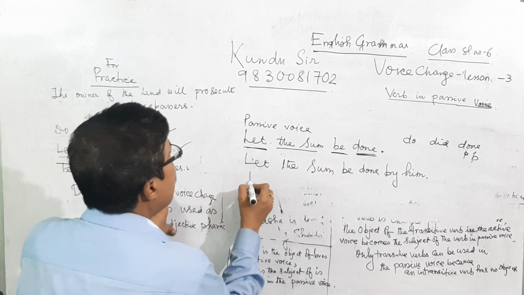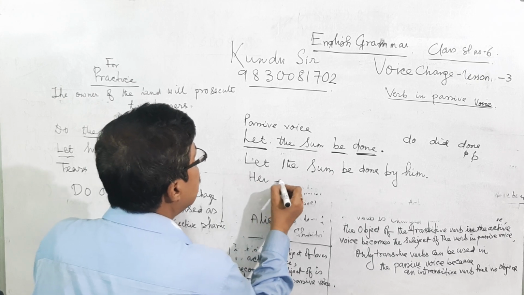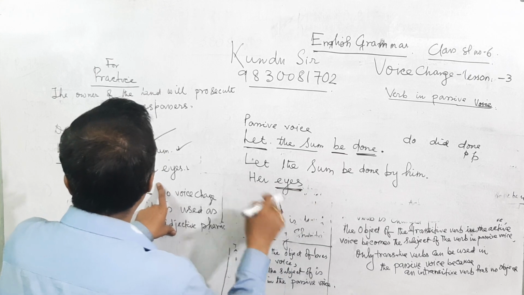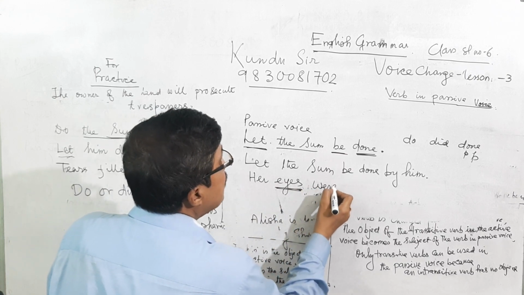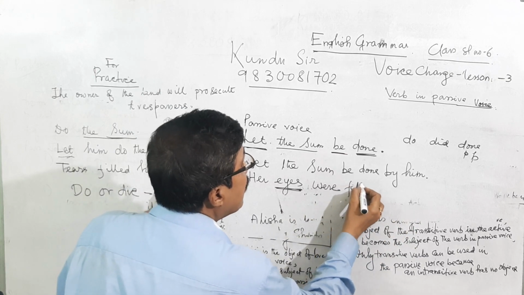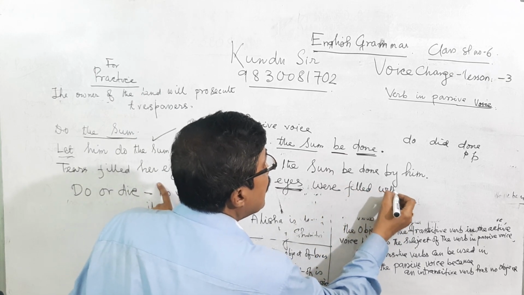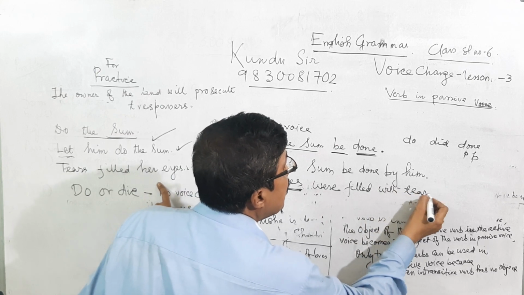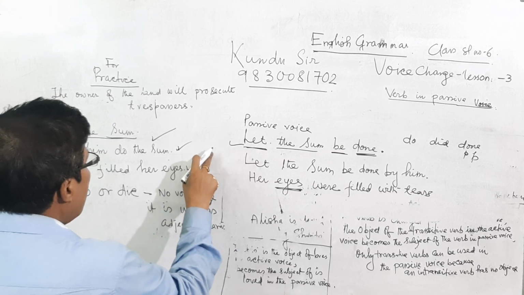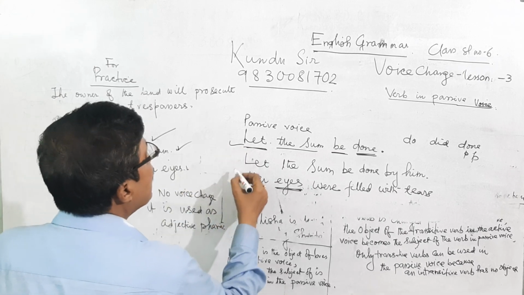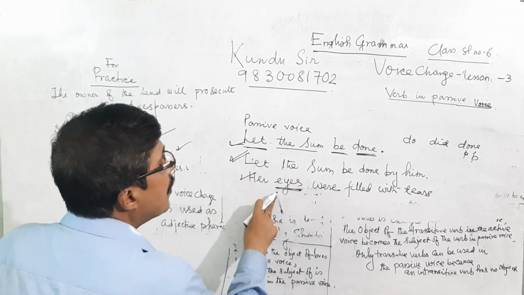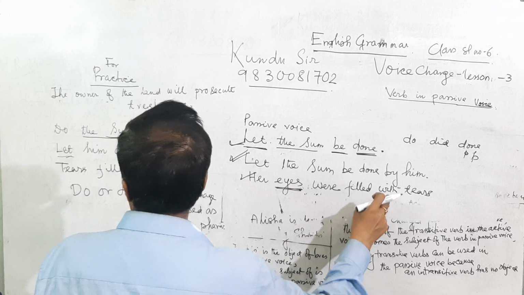Her eyes, the verb is be verb in the plural sense, then filled with tears. Her eyes are filled with tears.